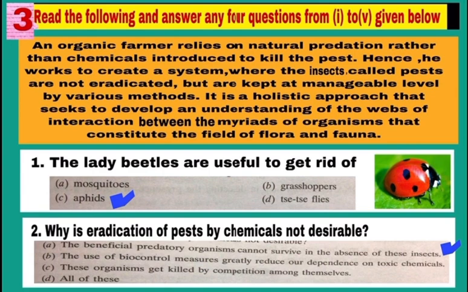Come to case 3. It is based on use of biological control methods in agriculture or in organic farming, and it is taken from page number 186 of your NCERT book. Now, read the given paragraph.